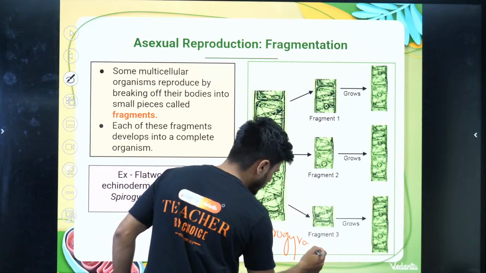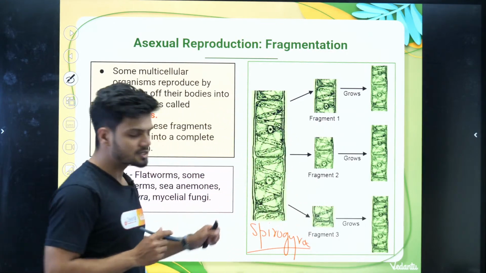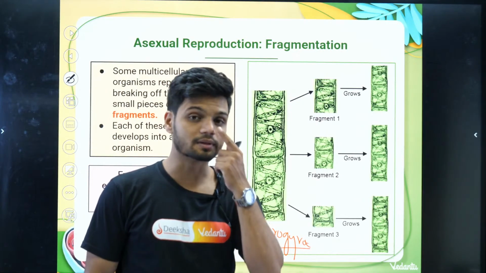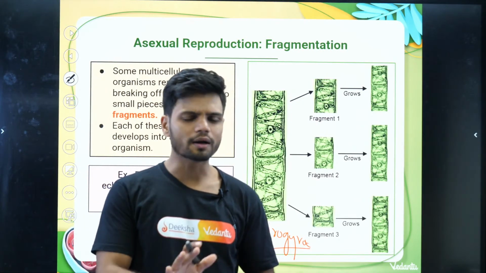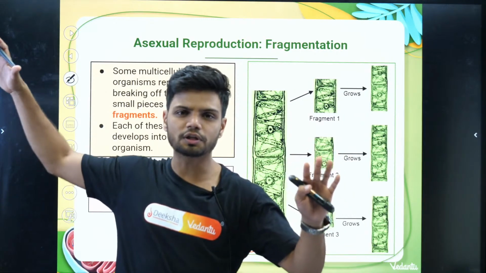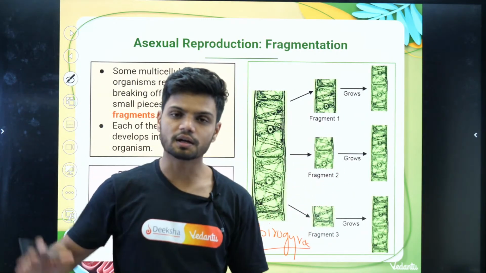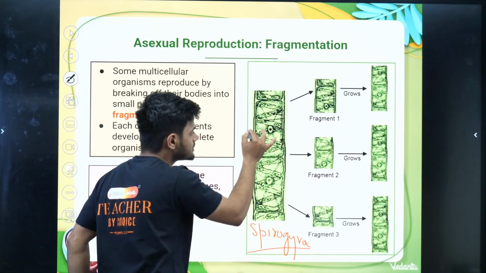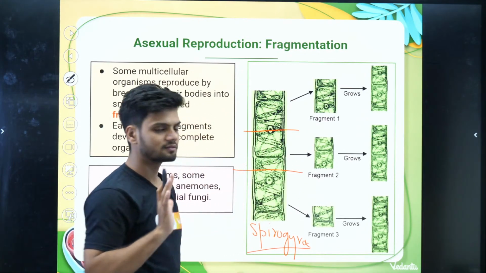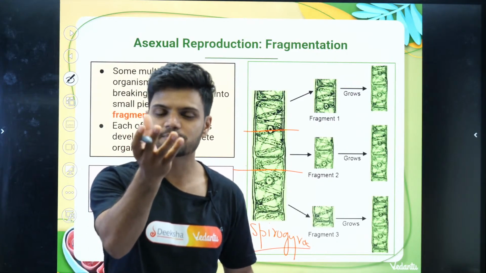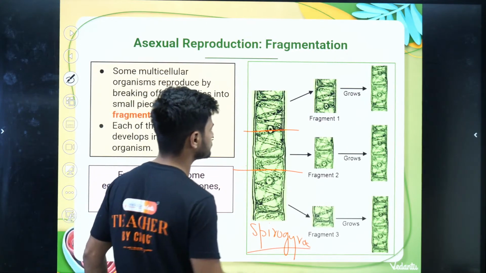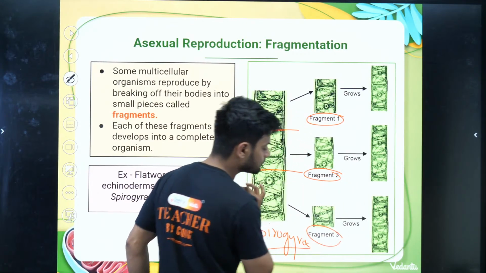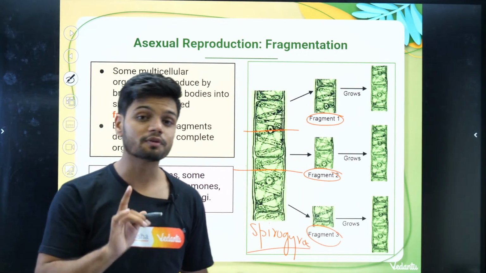Spirogyra. Now what happens? Listen to me very carefully. This Spirogyra is there, chilling in the water. Now what happens suddenly? There is a sudden water current, and this particular Spirogyra is completely becoming pieces. Each piece is called what? Fragment.